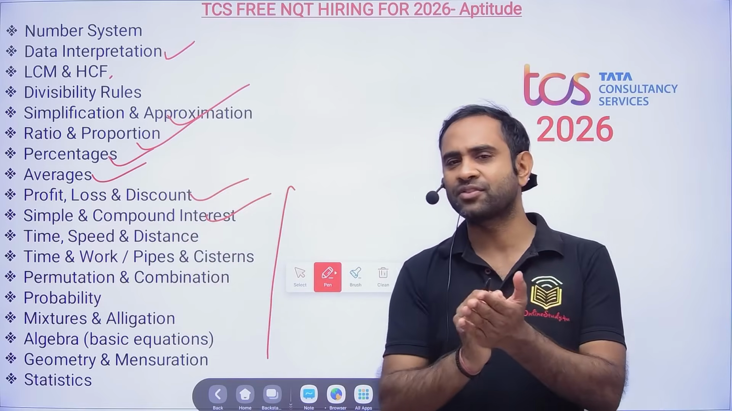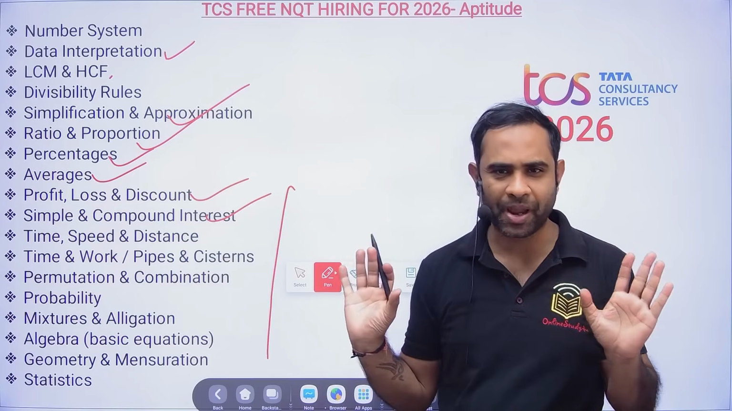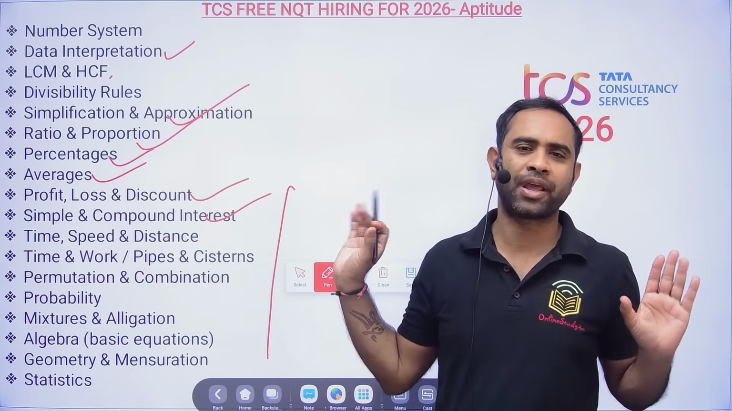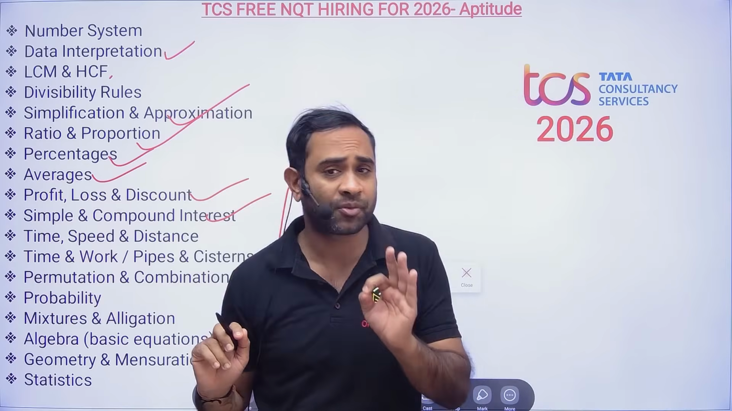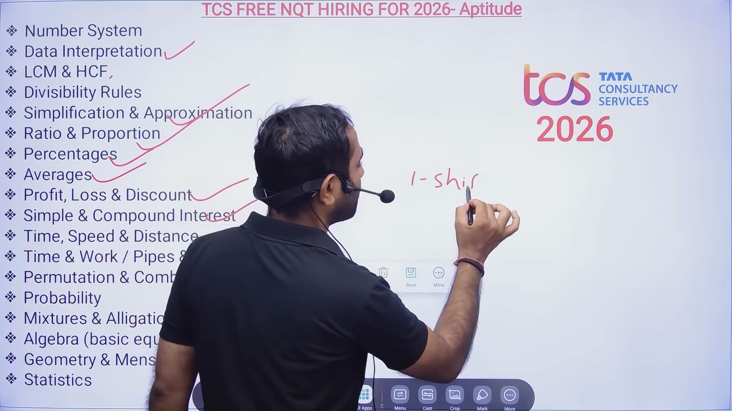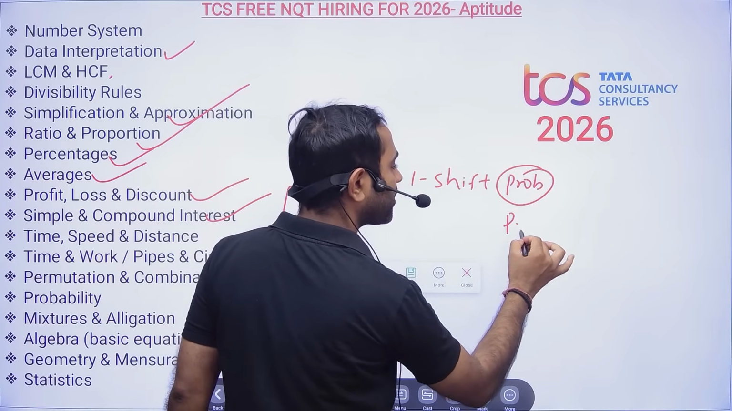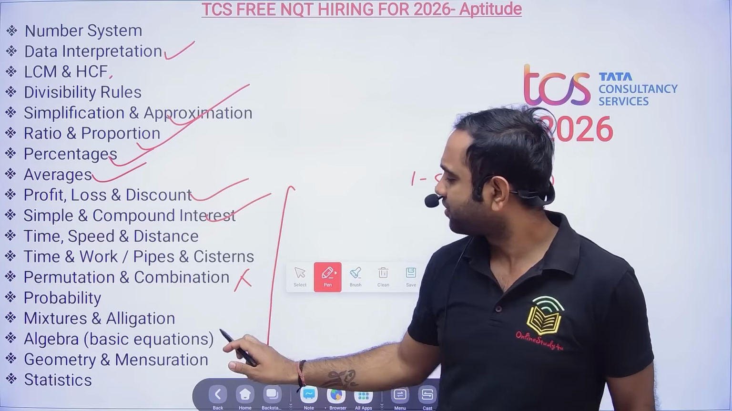See, in TCS now, around 20 questions they ask from aptitude, and they will involve almost all the topics. The exams happen in shifts. So in one shift, suppose they did not ask questions from probability, then in the next shift they might ask questions from probability. So I cannot say that you should leave this topic and go.